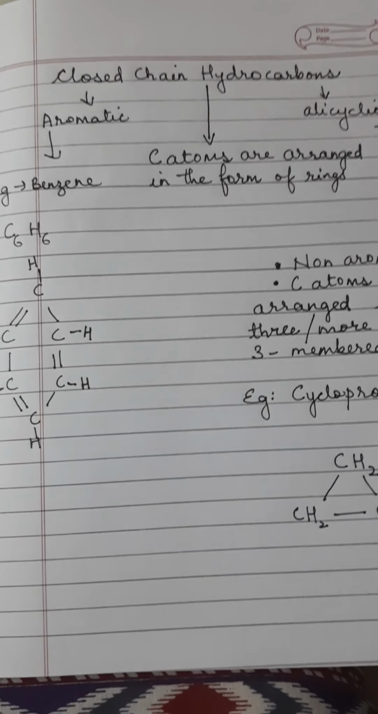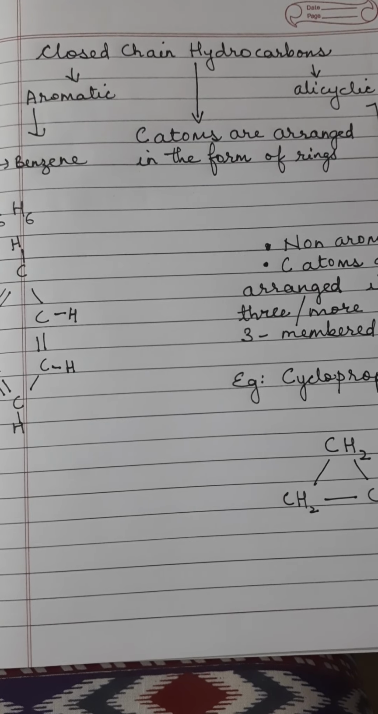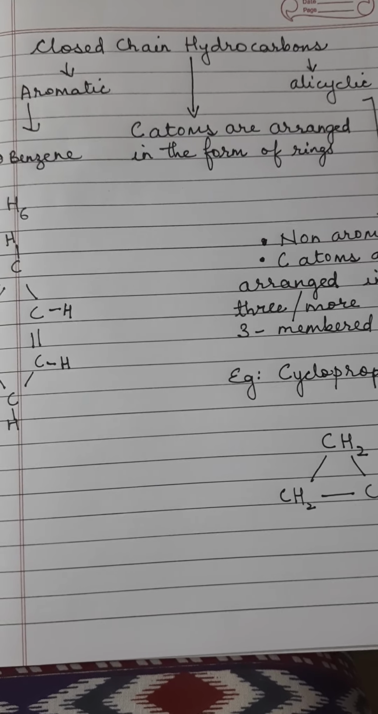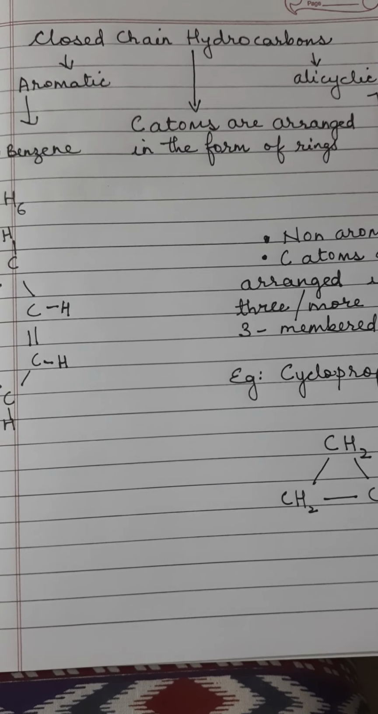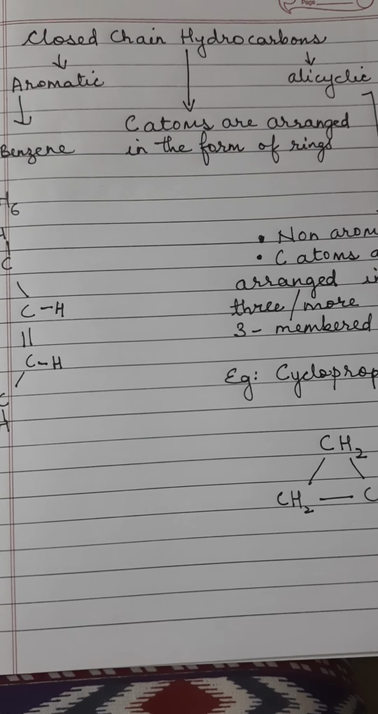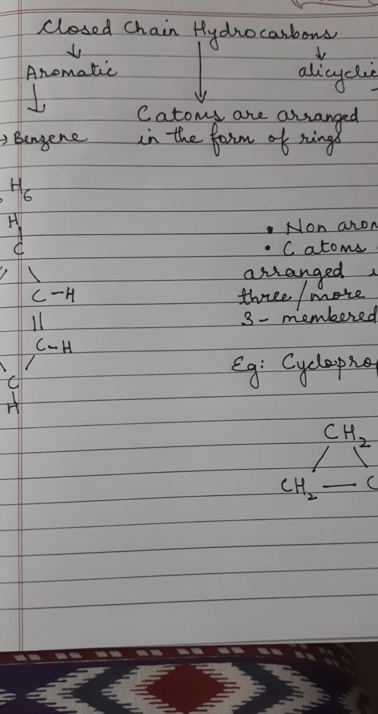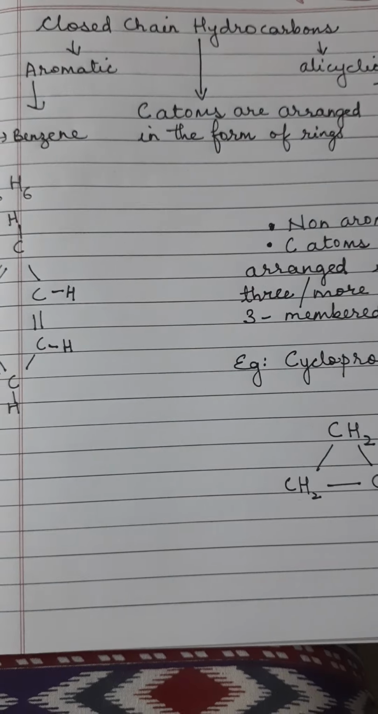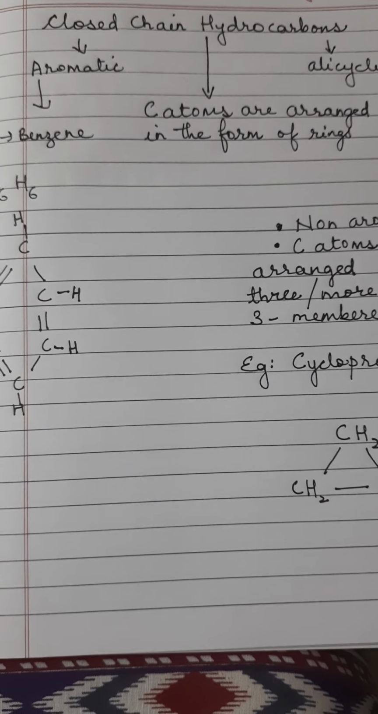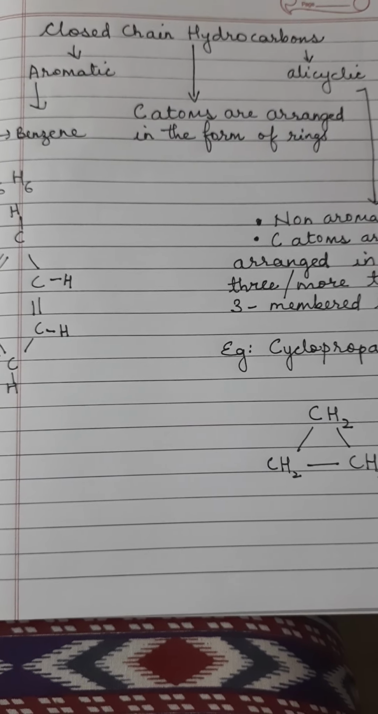In the previous video, we have seen that hydrocarbons have been classified into open chain hydrocarbons and closed chain hydrocarbons. Now, closed chain hydrocarbons are called cyclic hydrocarbons or arenes also. Now, let us look into the closed chain hydrocarbons. Why is the name given as closed chain? Because here the carbon atoms are arranged in the form of rings. Closed chain hydrocarbons are again classified into aromatic and alicyclic.